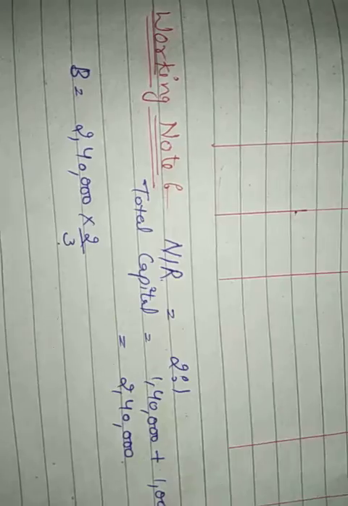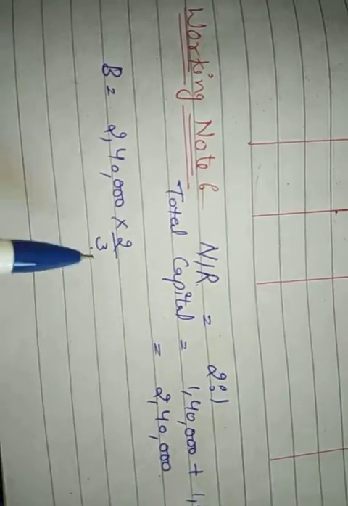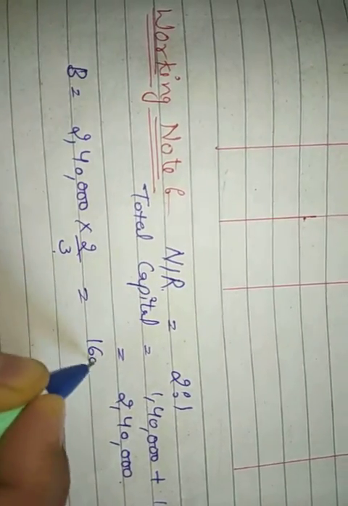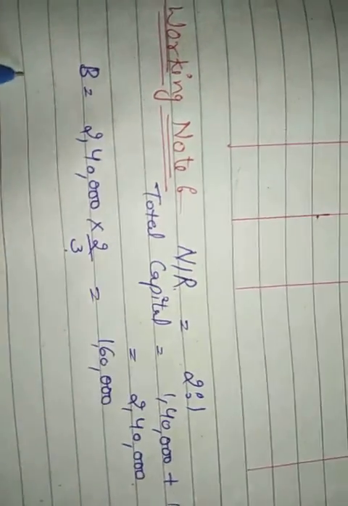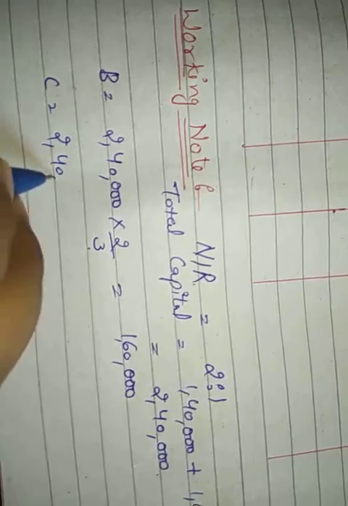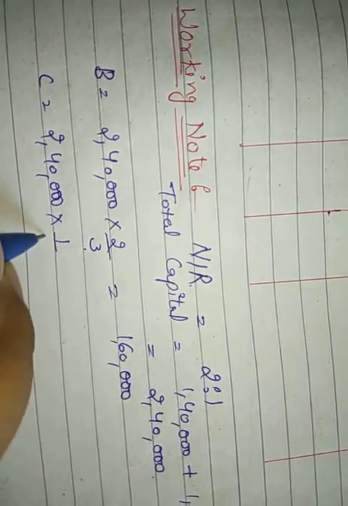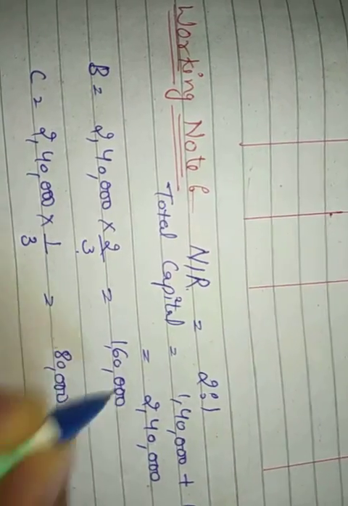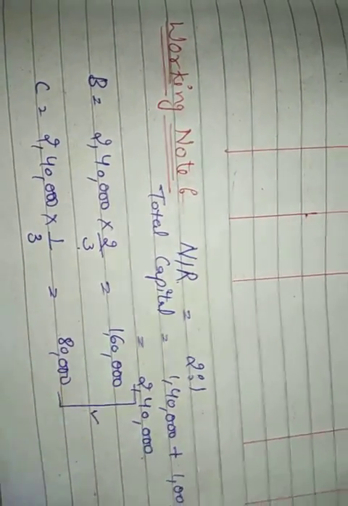And as you all know, 3 8s are 24, 8 2s are 16. Now B's capital will be 1,60,000. And simultaneously for C, it will be 1/3 of 2,40,000. Now it will be 80,000 rupees. These are the two balances that we have to create.